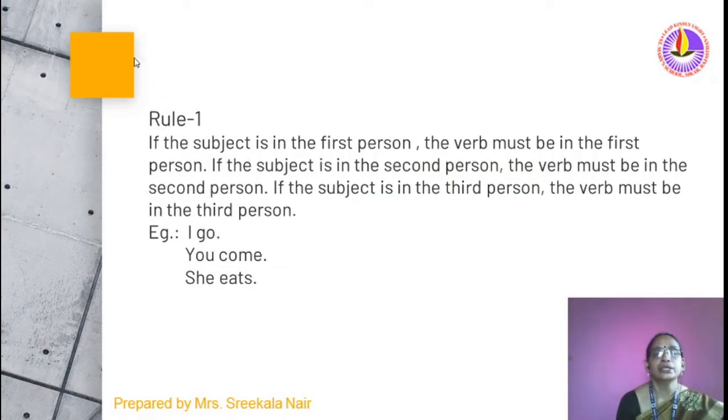Rule 1. If the subject is in the first person, first person means I and we, the verb must be in the first person. If the subject is in the second person, you, singular you, plural also you, the verb must be in the second person. If the subject is in the third person, the verb must be in the third person.